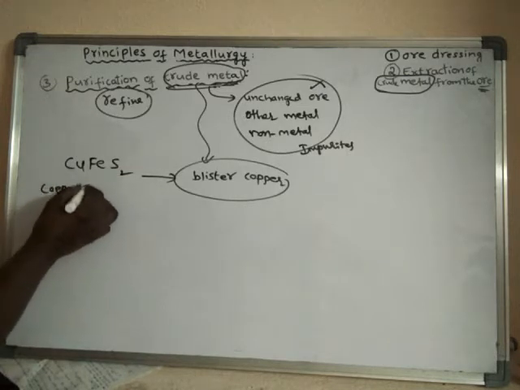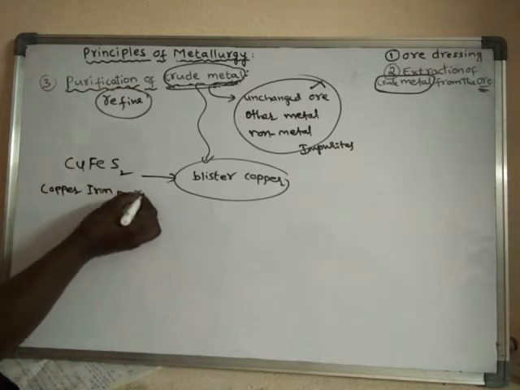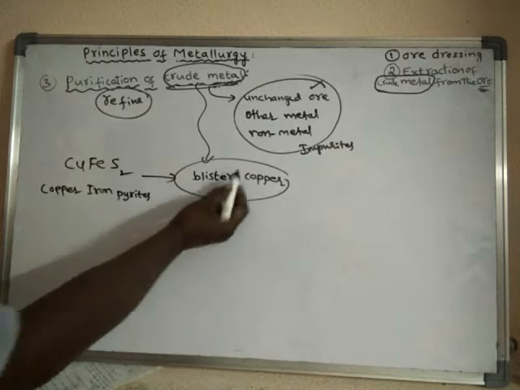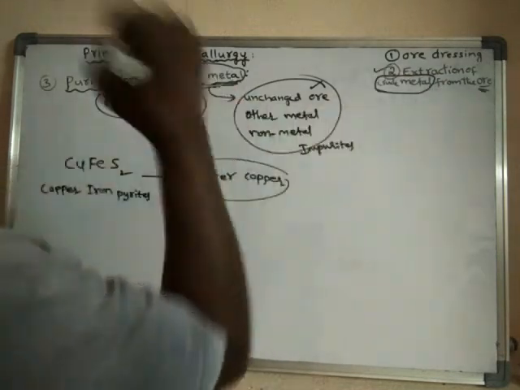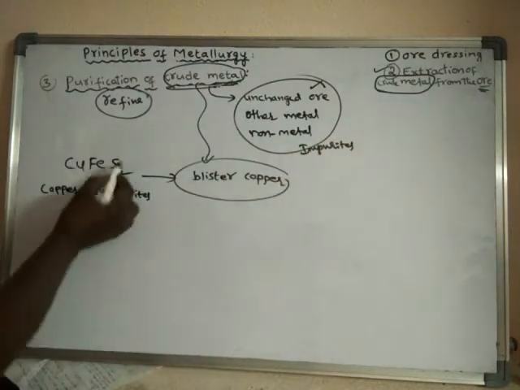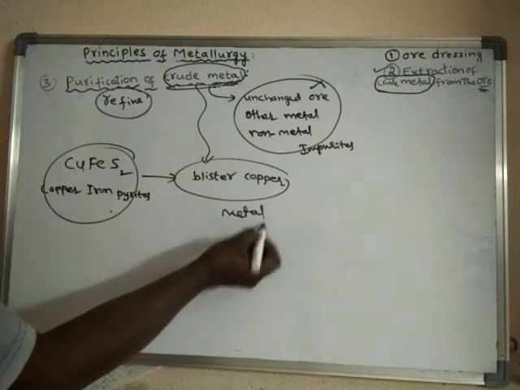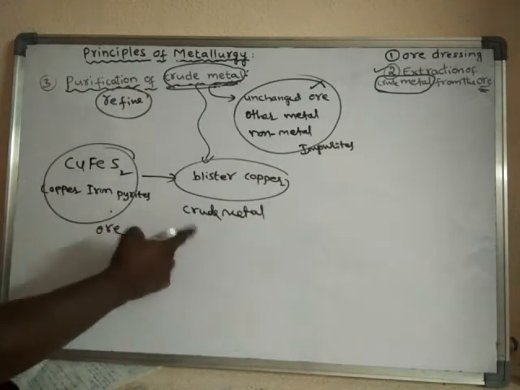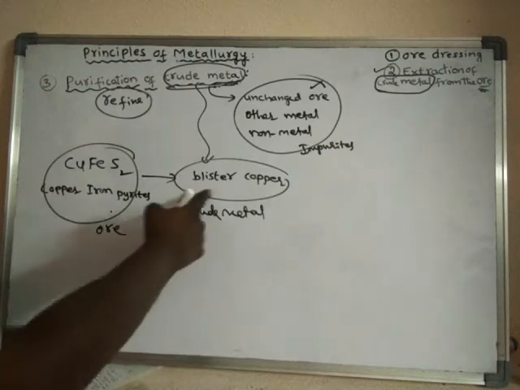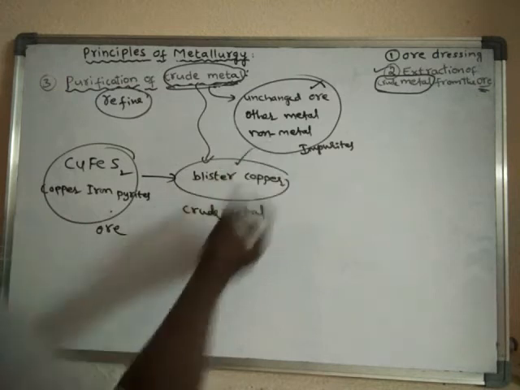So this blister copper is obtained by the method of extraction of crude metal from the ore. This is the ore, and from this ore, this is the crude metal, which is called blister copper.